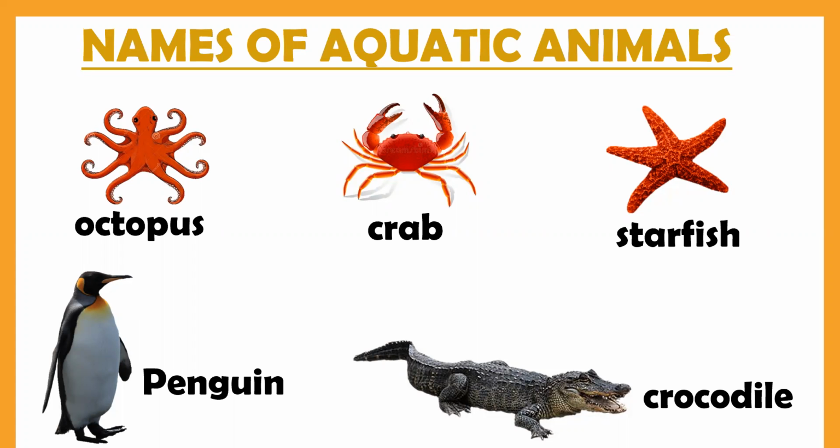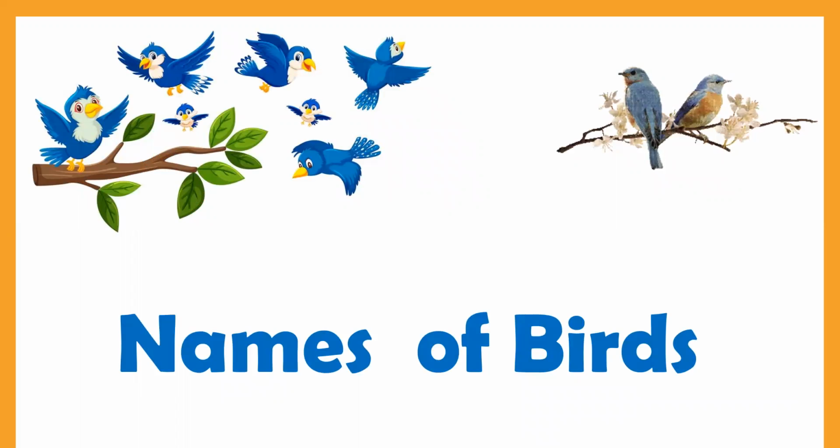Octopus, O-C-T-O-P-U-S, octopus. Second is crab, C-R-A-B, crab. Then starfish, S-T-A-R-F-I-S-H. Penguin, P-E-N-G-U-I-N, penguin. Then crocodile, C-R-O-C-O-D-I-L-E, crocodile.